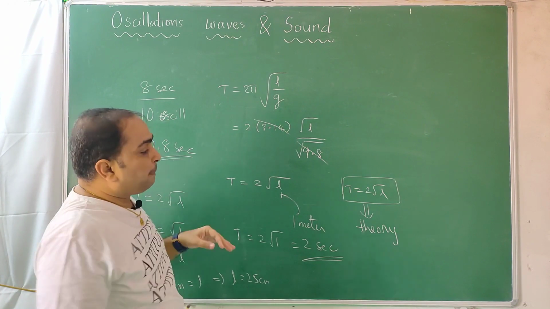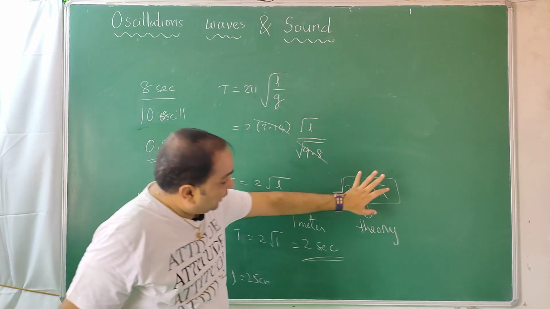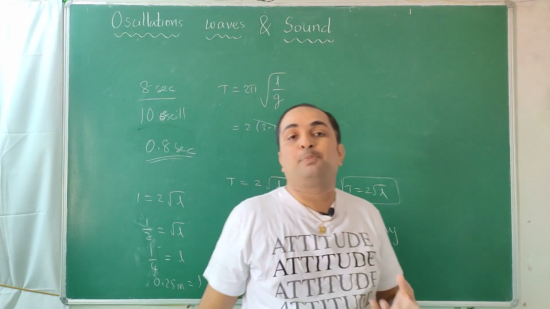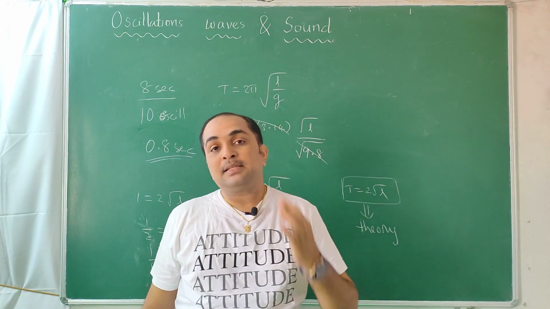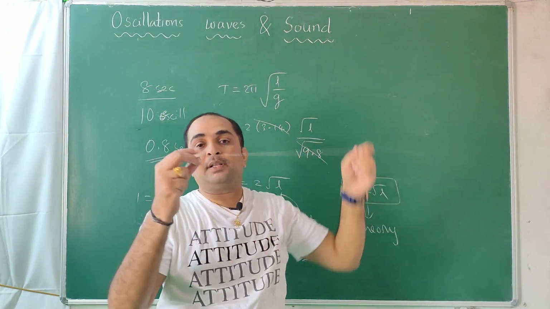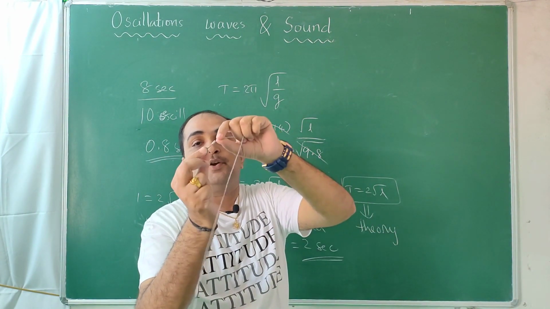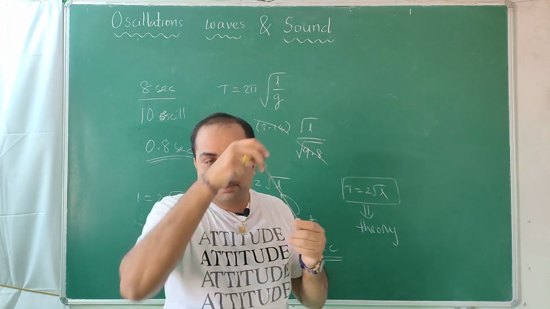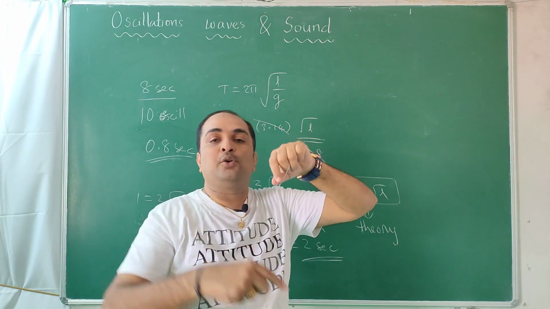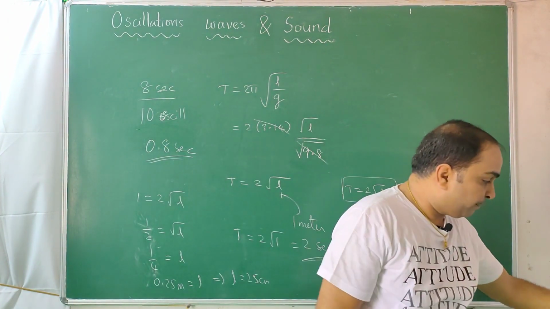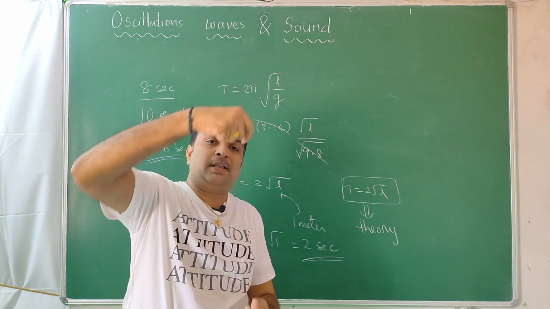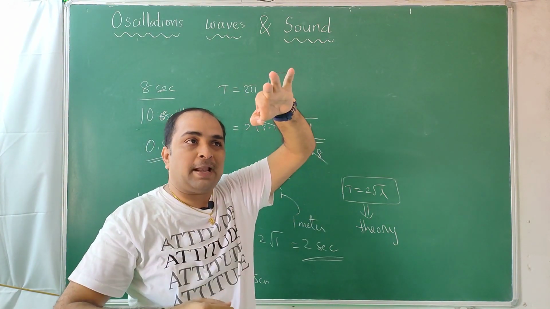Once you know the time, then you measure the length. The theoretically found value and the practically found value should match with each other. This experiment is very interesting. And moreover, as I told, it is not necessary to go and purchase this pendulum in the market. Anything you can hang. Only see that there is a hook kind of a thing you can insert into it. You can take a clay ball, or a lump, and make it. And here you should not tie the string to your finger.